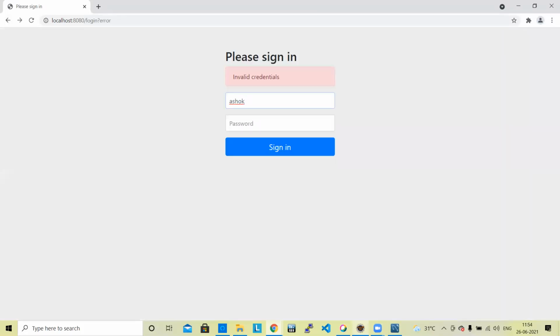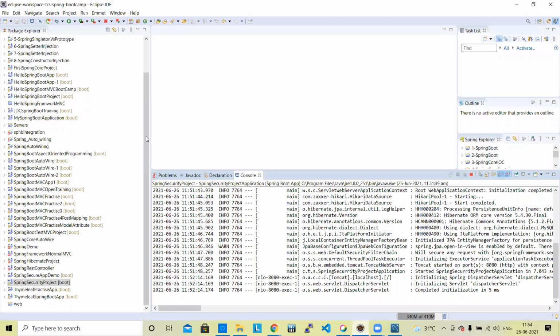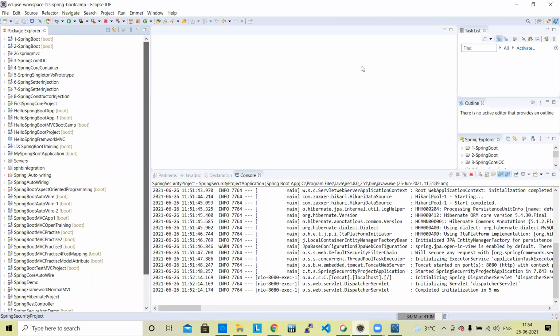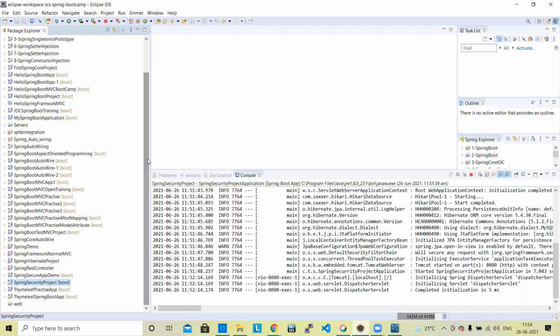So it is working. We are going to learn how this entire picture is working behind the scenes. This is Spring Security, which we are going to learn now. Before that, let me go through a code view, and after that we can build it one by one. That will be better for you also. Okay, let's start.